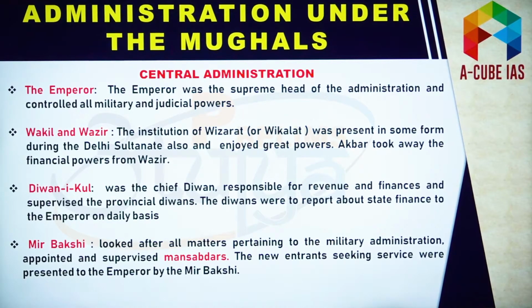Under central administration there were some important departments. The Emperor himself was the supreme head of the administration, and he controlled all military and judicial powers. Now, one more important department that you must know is Wizarat. This Wizarat was also present during Delhi Sultanate, but here it was slightly different. Why? Because financial powers were taken away from the Wazir during Mughals, and financial matters were handled by Diwan-e-Kul. He was responsible for revenue and finances. This is something you must remember.